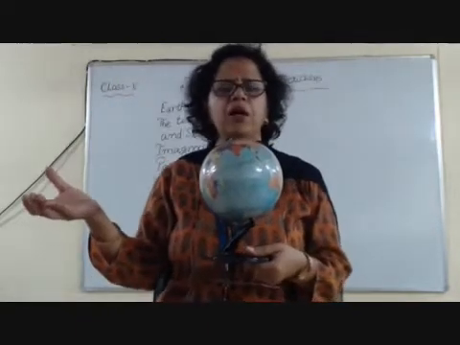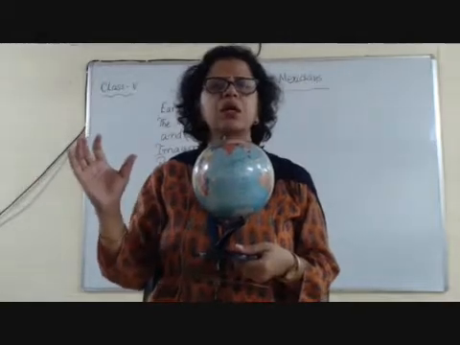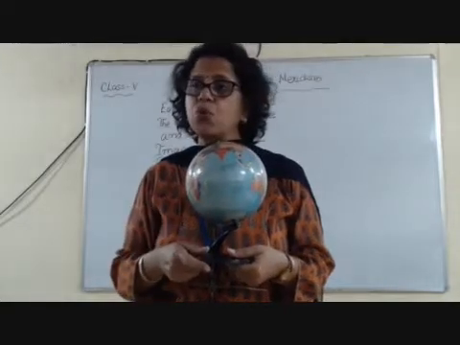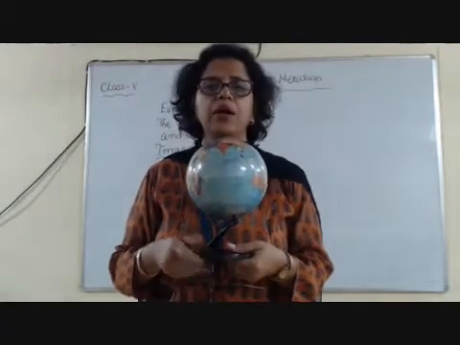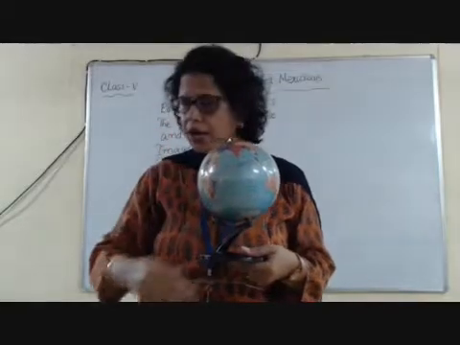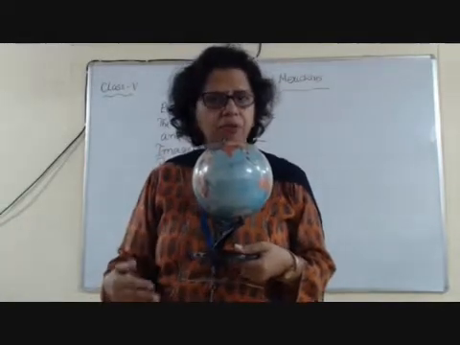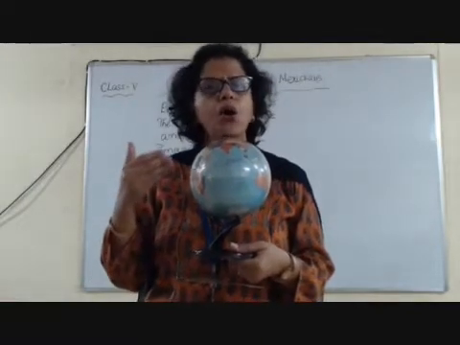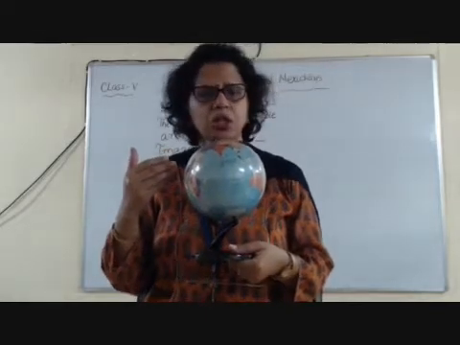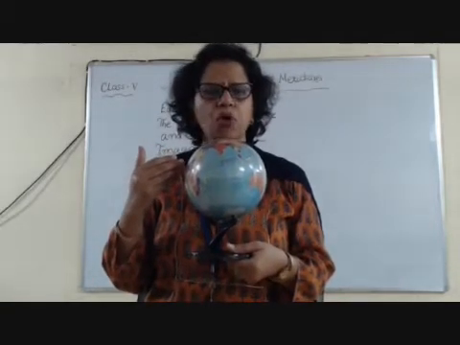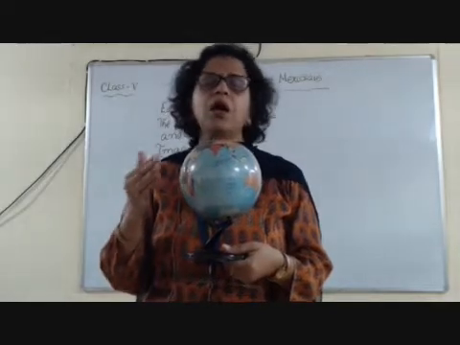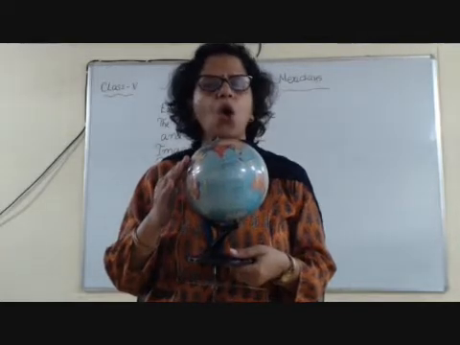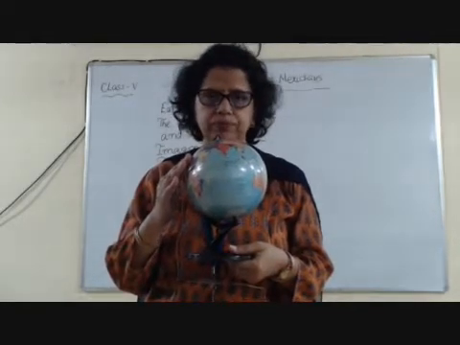Many may have noticed it. It's written, the Tropic of Cancer passes through here. Now, children, as I told you, it's an imaginary line. We don't have any such line drawn on the earth. Have you ever seen any lines drawn on the earth? No, never. They are all imaginary lines which the people have drawn for locating places. This 23.5 degree north is called Tropic of Cancer.